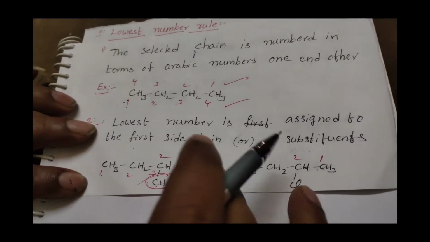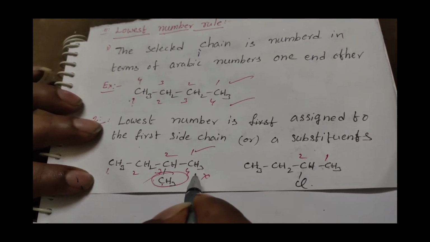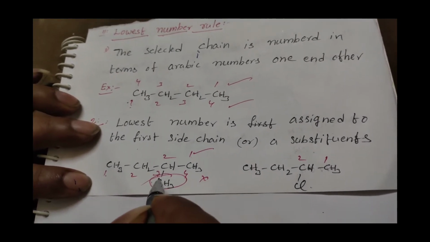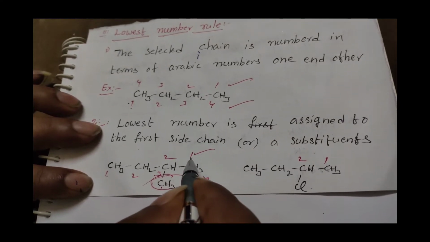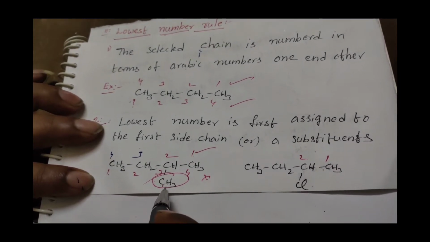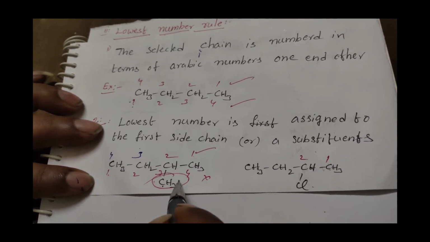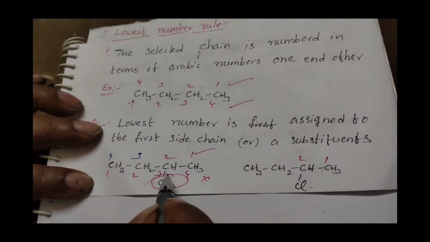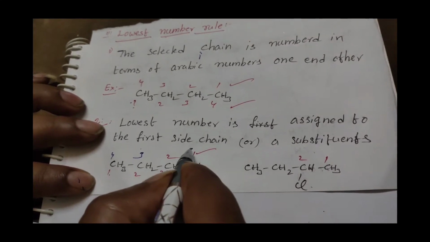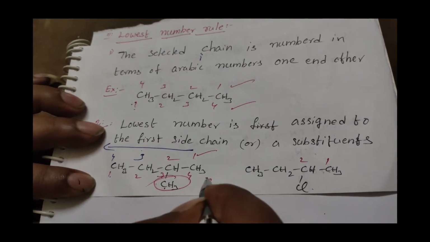If I give the numbering from left to right, 1, 2, 3, 4, the substitution is on the third carbon, and if I give the numbering from right to left, 1, 2, 3, 4, the substitution is on the second carbon. Here you should give the numbering in the direction where the substitution or side chain gets the least number. So this way of numbering is the correct one, and if you number it the other way, it is wrong.